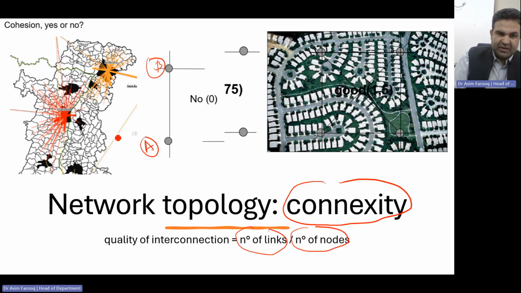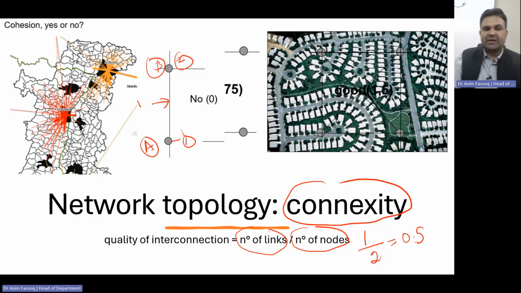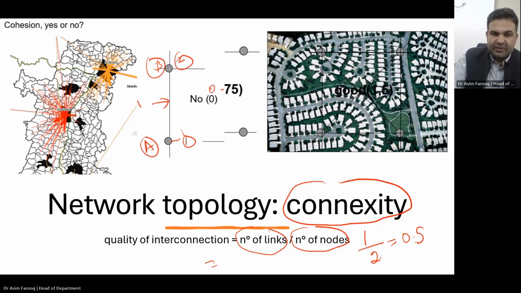So now you can see here, this is node 1, this is node 2, and this is link 1. The number of links is 1, and the number of nodes is 2. So 1 by 2 gives 0.5. You can imagine that if the quality of interconnection is 0.75, for example here, and it's up to that mark, then it's okay. But if it's below that, it means the area is not well connected.